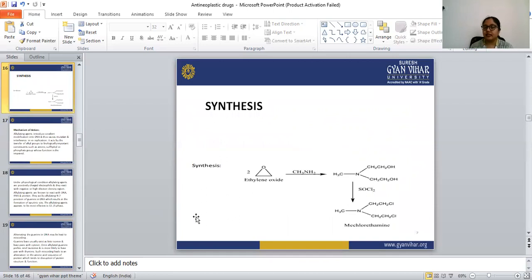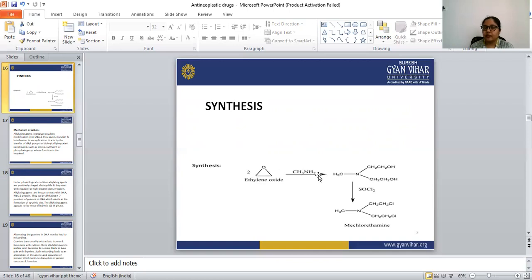Let's see the synthesis of the mecloradamine. We have to take 2 molecules of ethylene oxide. This is the structure of ethylene oxide. These 2 molecules of ethylene oxide react with methylamine. What happens? The ring will open.